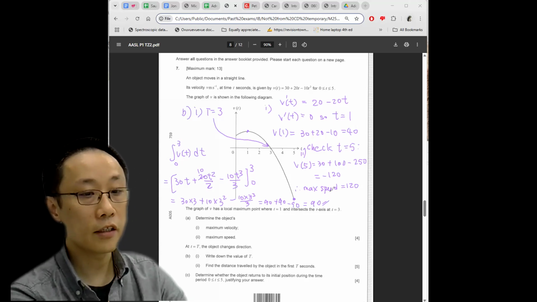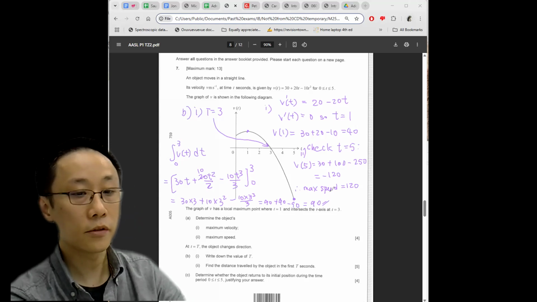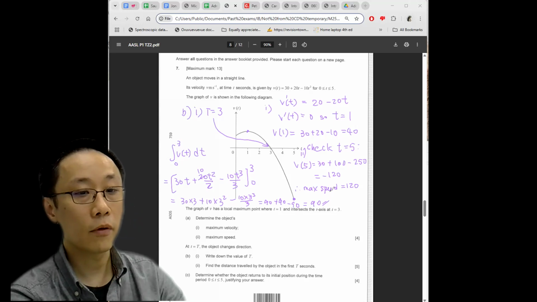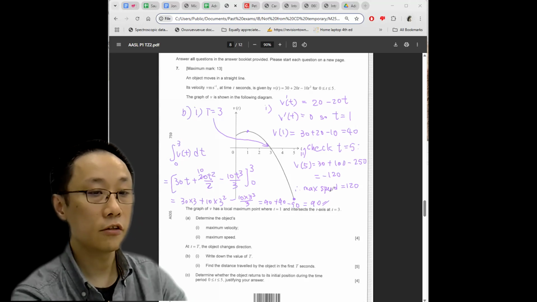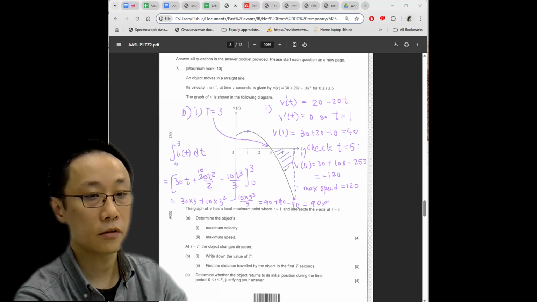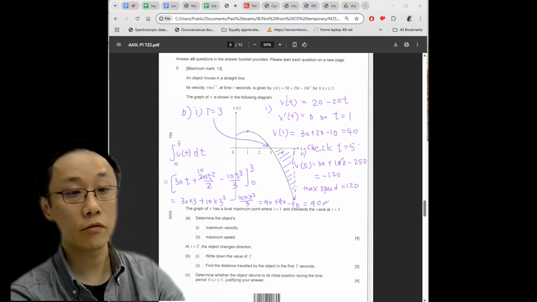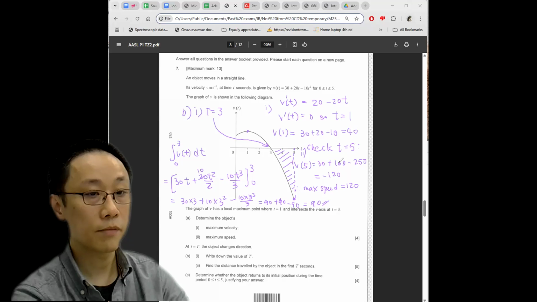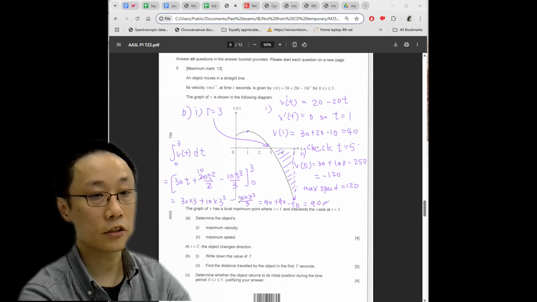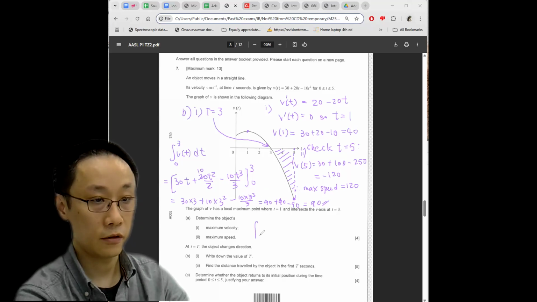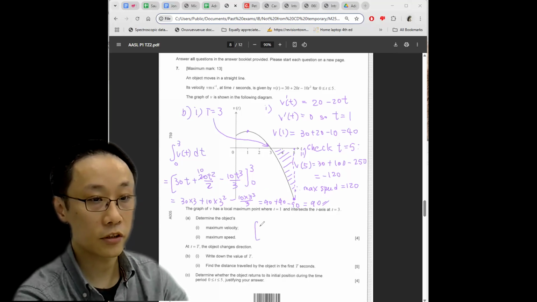Part C determines whether the object returns to its initial position during the time. So we realize that the object has gone forward 90 meters from time 0 to time 3. What you need to do is find out whether the object returns to the original position by noting whether this area from t equals 3 to t equals 5 is bigger than the first area. So for this, we can just plug 5 and 3 into the same integrated expression from just now.